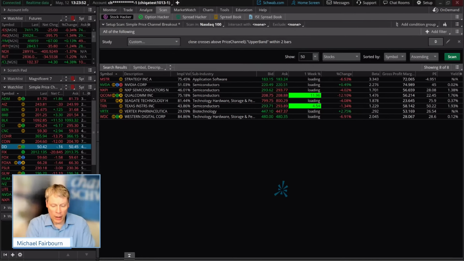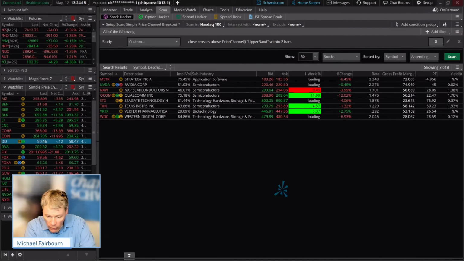Here it is. Here's the first one here. This is just a simple price breakout. And if you guys have been trading for a while, simple is oftentimes what traders will look for, because you can find other things behind it too, right? There's the scan right there. Breakout. Sorry, I'll spell it right. Breakout.